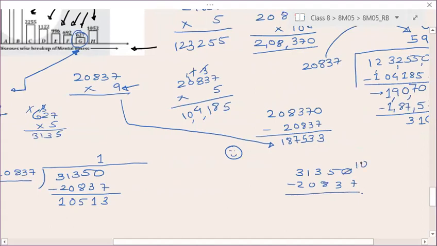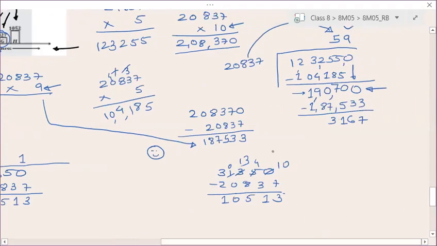First you need to take this 10. So this will become 4. 10 minus 7 is 3. 4 minus 3 is 1. Now this will become 13. This will become 0. 13 minus 8 will give you 5. 0 minus 0, 0. And this is your 3. 3 minus 2, 1. Okay, so 10513.